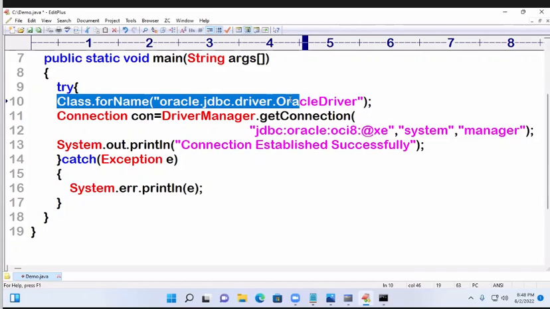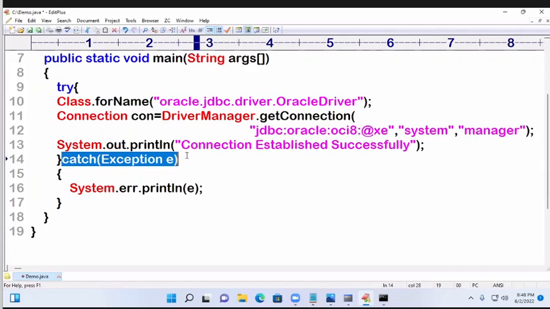For name method, it is throwing one exception. What is the exception? Class not found exception. This catch block, will it handle? Yes. How will it handle? That class name is Exception, and this is ClassNotFoundException.